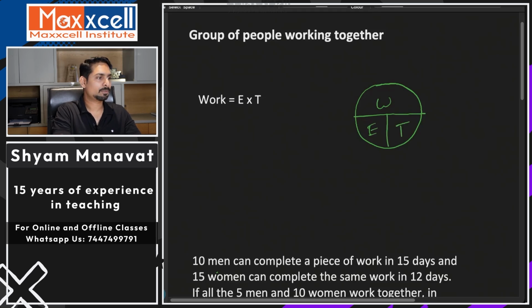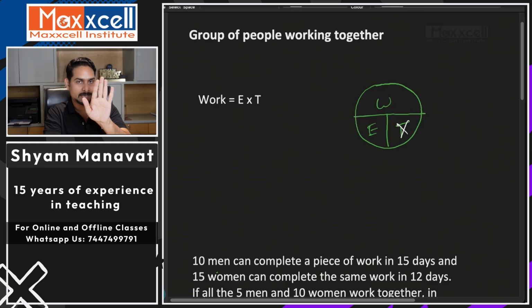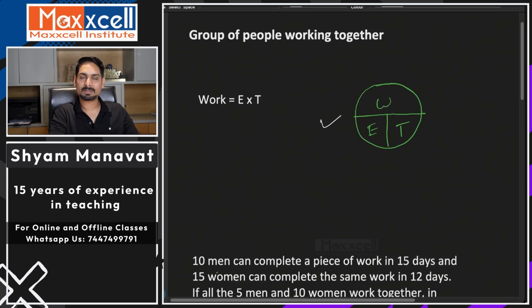If I want to find time, I hide time, then I have work divided by efficiency. If I want to find efficiency, I hide efficiency, then I have work upon time. If I want to find work, I hide work and then I have efficiency into time. This is the same formula which we are going to use for this concept also.